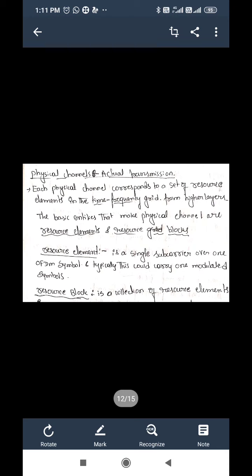Next, what are resource blocks? A resource block is a collection of resource elements. So these two are the basic entities that make up the physical channel. We'll study resource elements and resource blocks in detail in coming classes.